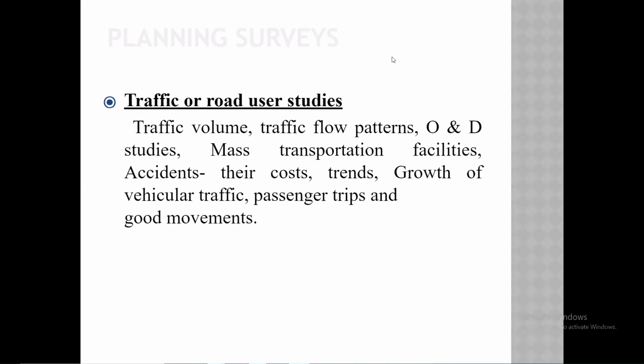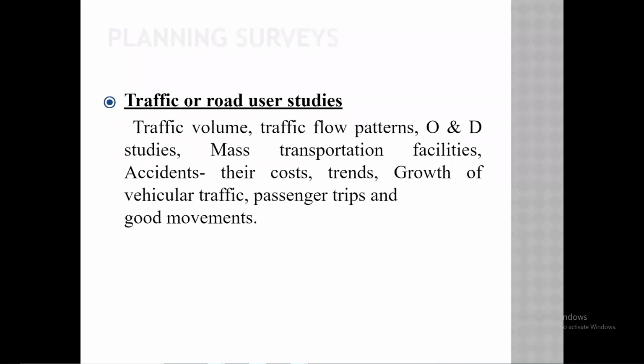Green indicates you can go. And yellow indicates be ready to go. We should know the color pattern.